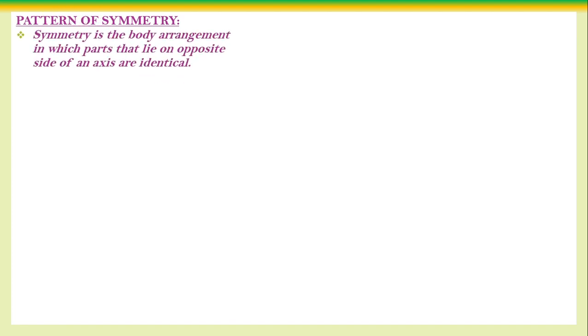Pattern of symmetry. Symmetry is the bodily organs are going to be arranged equally on both the side of the central axis of the body. Symmetry is the bodily arrangement in which the parts that lie on opposite side of the central axis are identical.